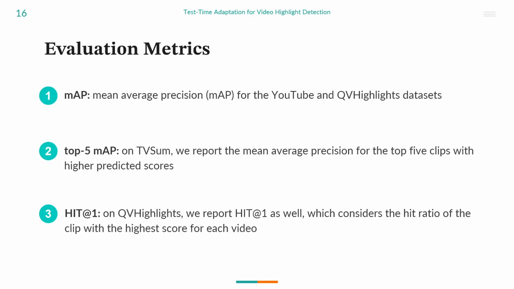We use standard evaluation metrics used by existing video highlight detection methods. They are mean average precision, top 5 mean average precision, and hit ratio. Mean average precision is a popular ranking quality metric that considers the number of correctly detected highlight clips and also their ranks or position in terms of their highlight scores. Top 5 mean average precision only considers the top 5 clips with higher predicted highlight scores, whereas Hit@1 only considers whether the clip with the highest predicted highlight score is actually included in the ground truth highlights or not.